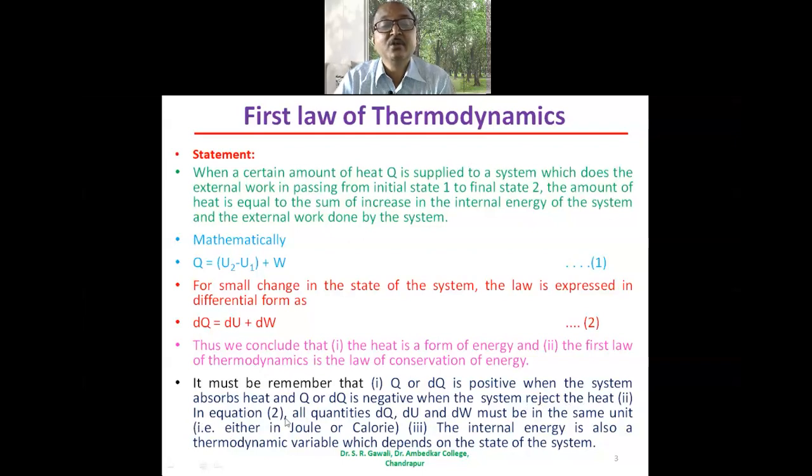In equation number 2, all quantities dQ, dU and dW must be in the same unit, either in joule or calorie. So the unit of heat energy is joule or calorie. The internal energy is also a thermodynamic variable which depends upon the state of the system.